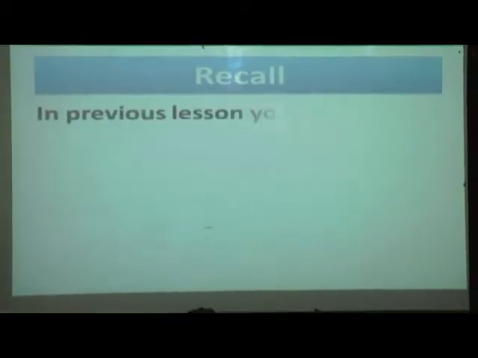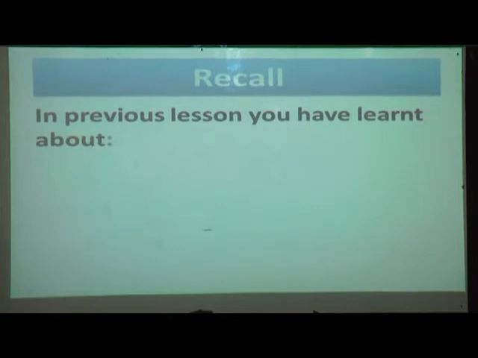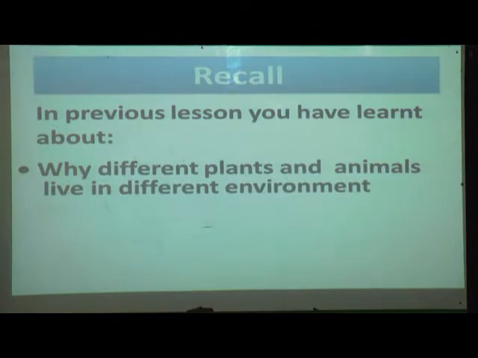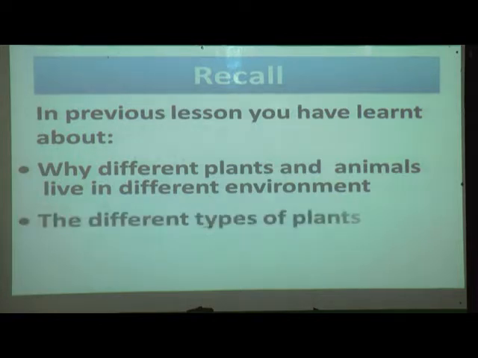So in the previous lesson you have learned why different plants and animals live in different environments. For example, the desert animals are different, desert plants are different, according to their environment they have changed. Second, you have learned the different types of plants. The different environment having the different plants.